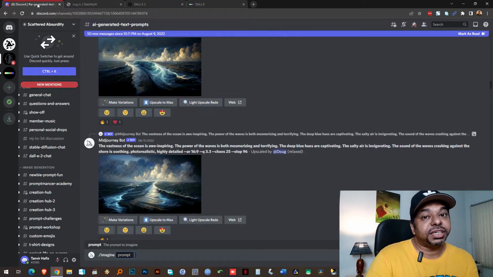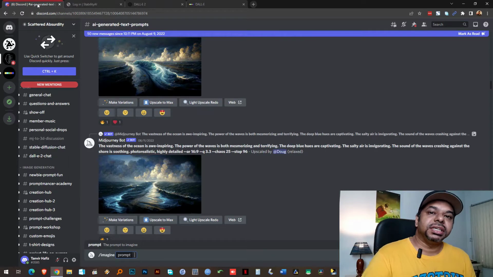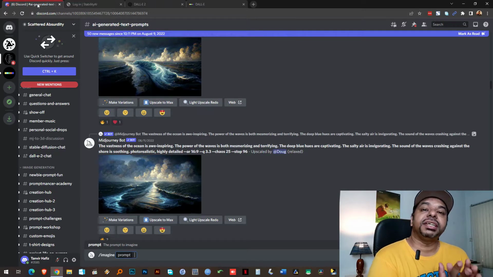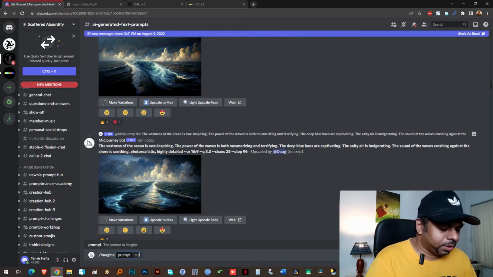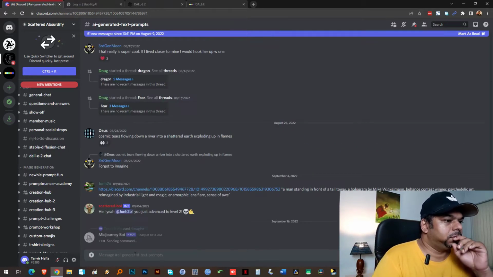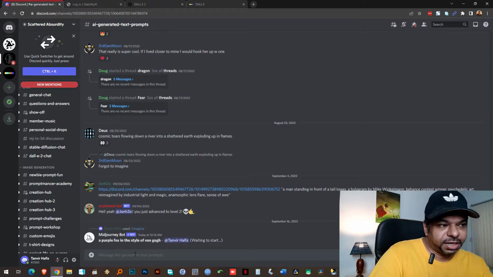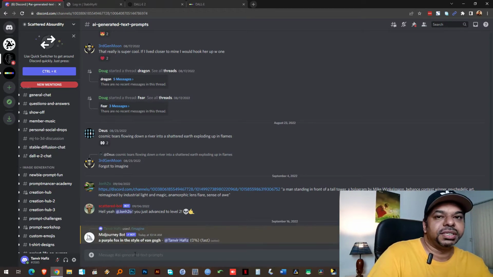My prompt can be something that is very simple, but something that also illustrates the power of these AI art generators. Let's try to create a simple art based on one of the most celebrated artists of all time. Let's try to create an art in the style of Van Gogh. So let's try a purple fox in the style of Van Gogh. So it's going to take some time, and then it's going to create that art.